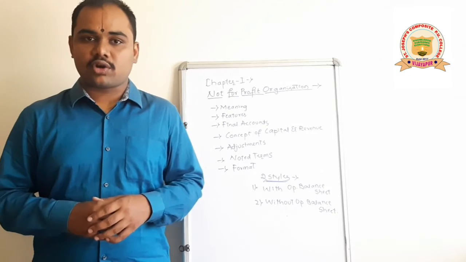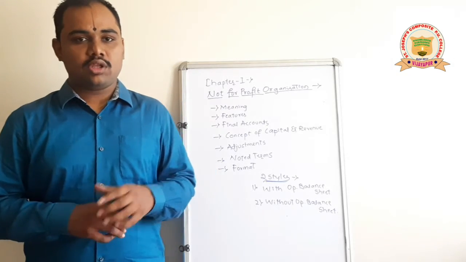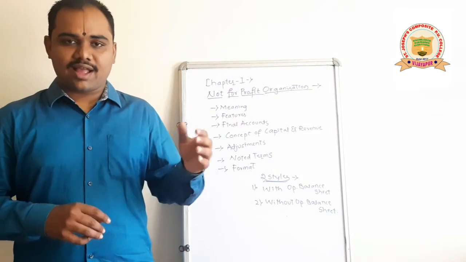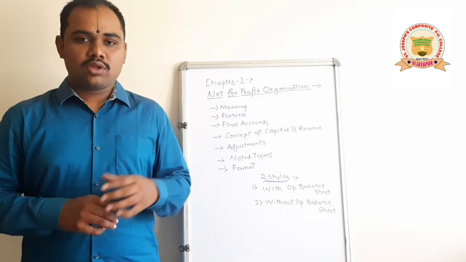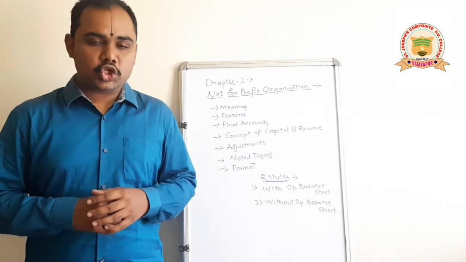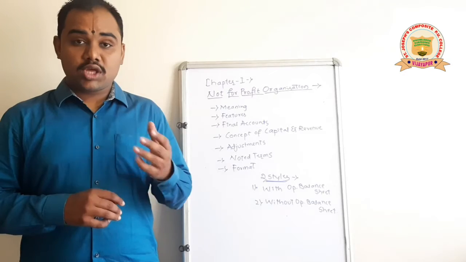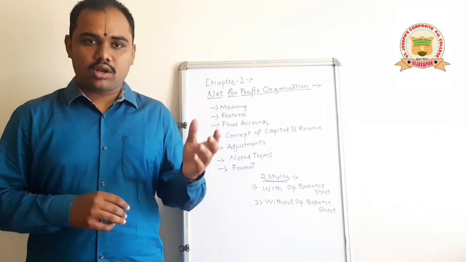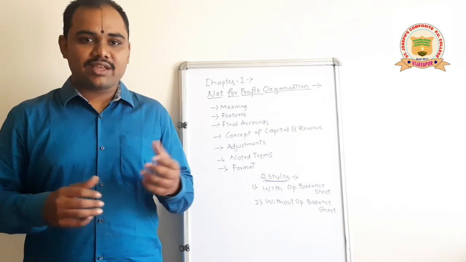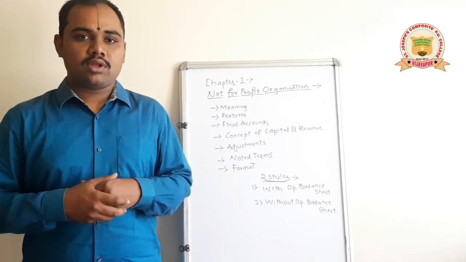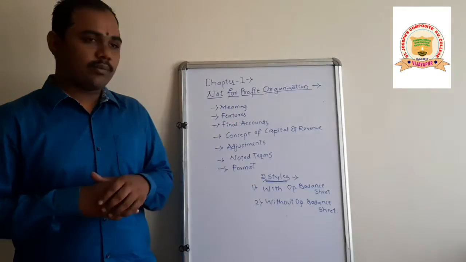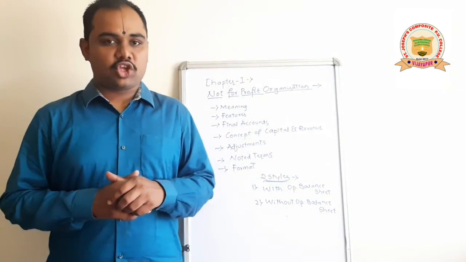Such organizations are called not-for-profit organizations. Examples: clubs, schools, educational institutions, gym, and all the other societies, sports clubs. All these are examples of not-for-profit organizations.